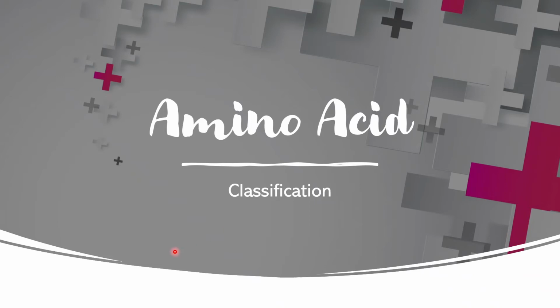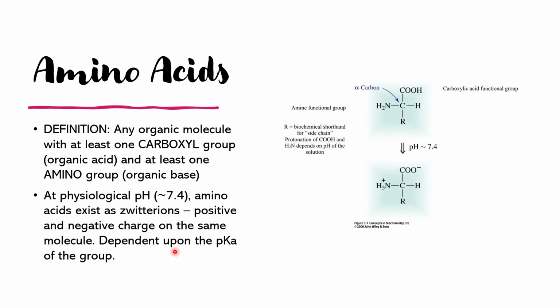In this particular video, we are going to talk about the amino acid and its classification. So, amino acids are one of the biological macromolecules that are present in the cell. So, we look at the definition. Any organic molecule with at least one carboxyl group and at least one amino group is considered as an amino acid. So, here carbon is attached to one carboxyl moiety and one amino moiety. So, that is why this is considered as an amino acid.